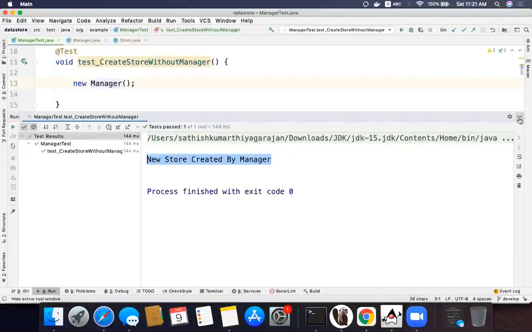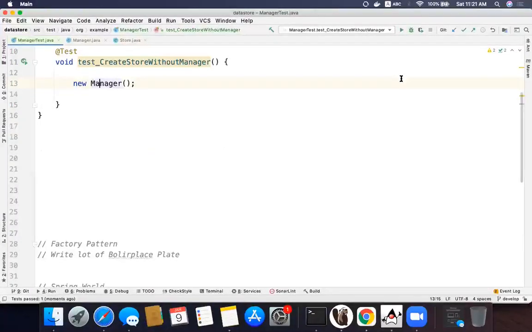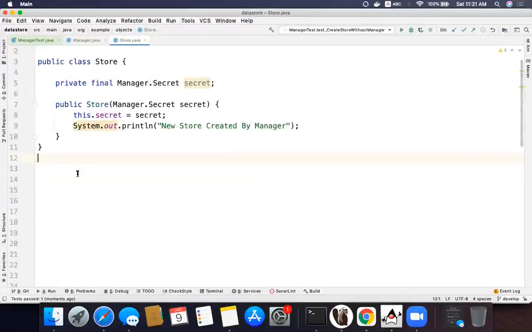Any doubts? Can you show the store class? Yeah, this is the store class. There was a request from Raya sir that can we see the constructor code of the store? Yeah, this is the constructor.